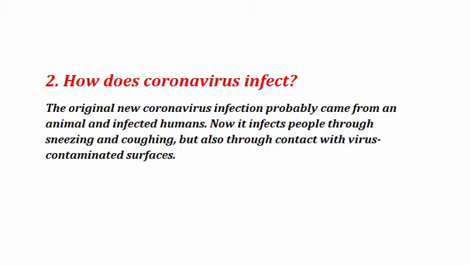Number 2. How does coronavirus infect? The original new coronavirus infection probably came from an animal and infected humans. Now it infects people through sneezing and coughing, but also through contact with virus contaminated surfaces.